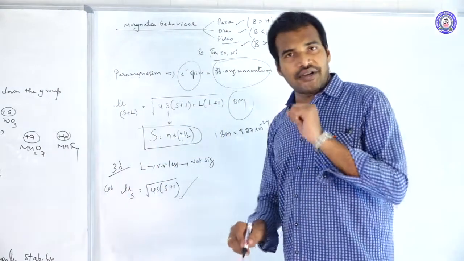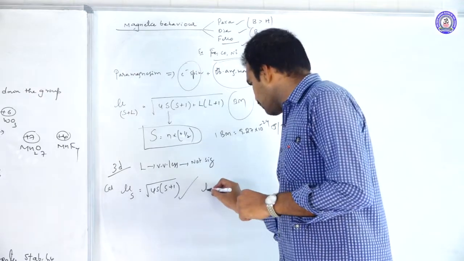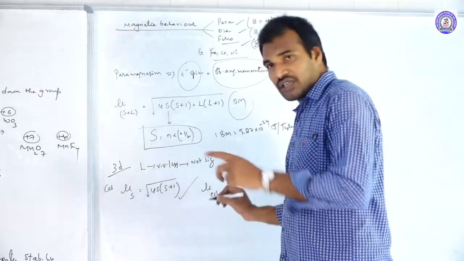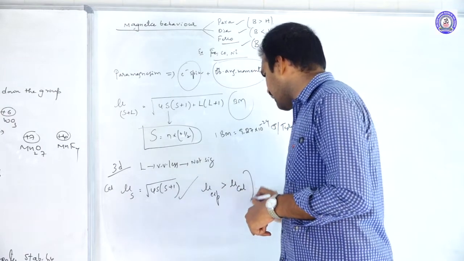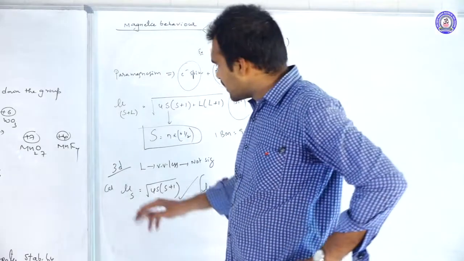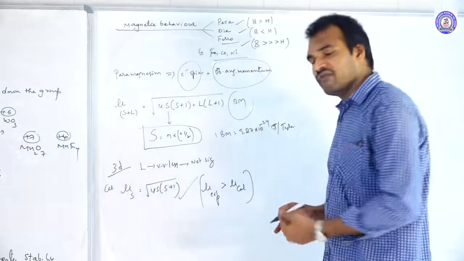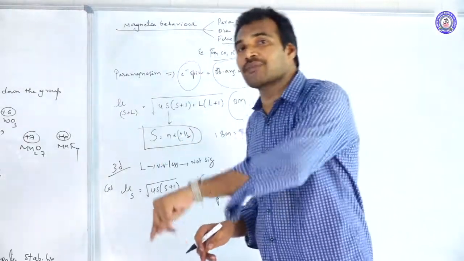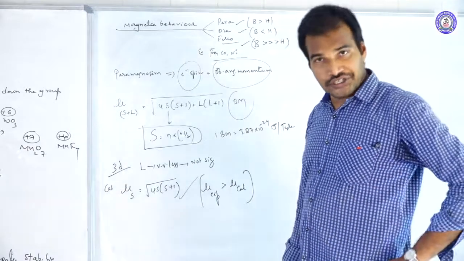But experimentally, when we determine this magnetic moment, there is a difference. The experimentally determined mu value is greater than the calculated mu value for a few elements. We said that for 3d elements the L value was neglected, so why this difference? Because for higher members of the 3d series, the L value should not be neglected. You need to consider it.